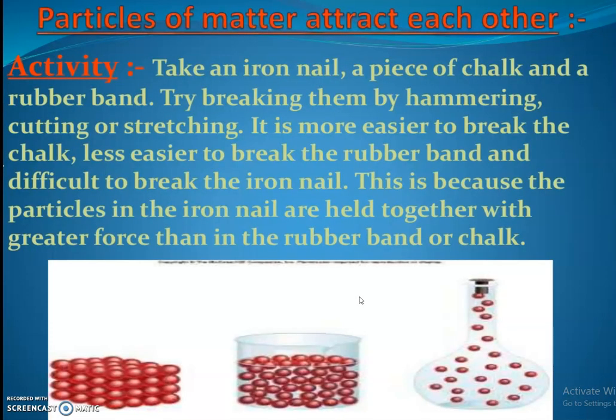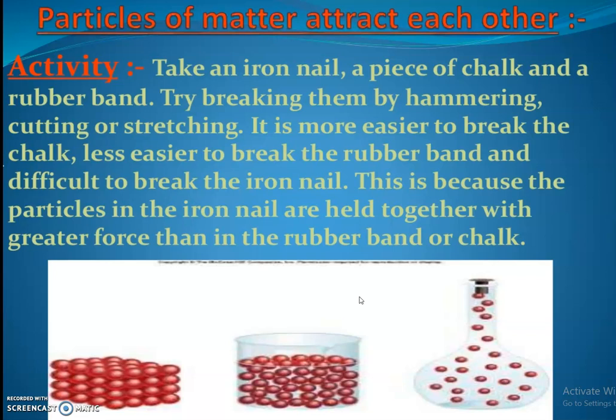The next one is that particles of matter attract each other. For that activity we take an iron nail, a piece of chalk and a rubber band. Three things we need for this. Try breaking them by hammering, cutting or stretching. We know if you hammer the chalk, it will break easily. If hammering a rubber band, does it break easily? No. If hammering an iron nail, will it break? No.